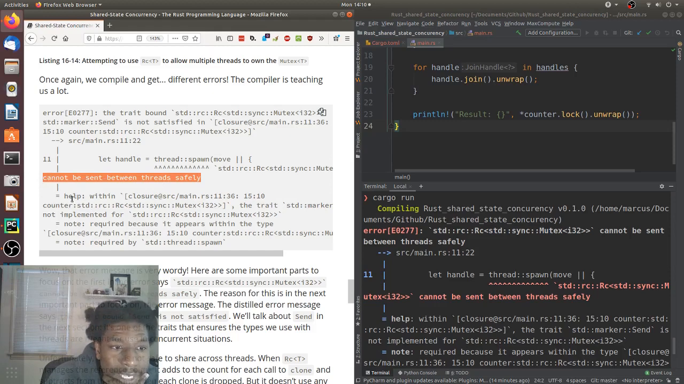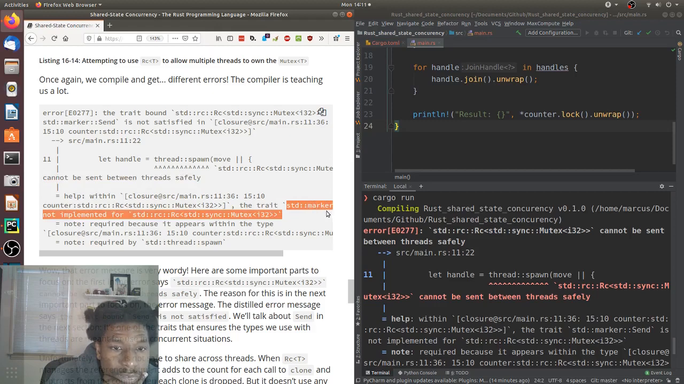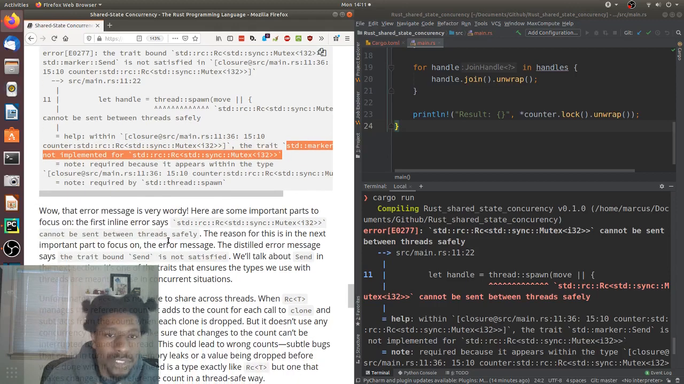But what do they say in the help? They are stating that the marker trait is not implemented for Rc Mutex, probably just not for Rc. Required because it appears within the type. Okay, so it seems as though we're missing a trait to make this thread safe.